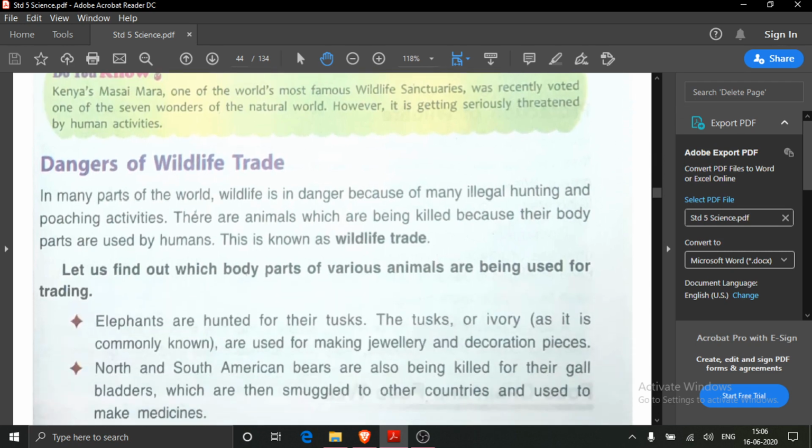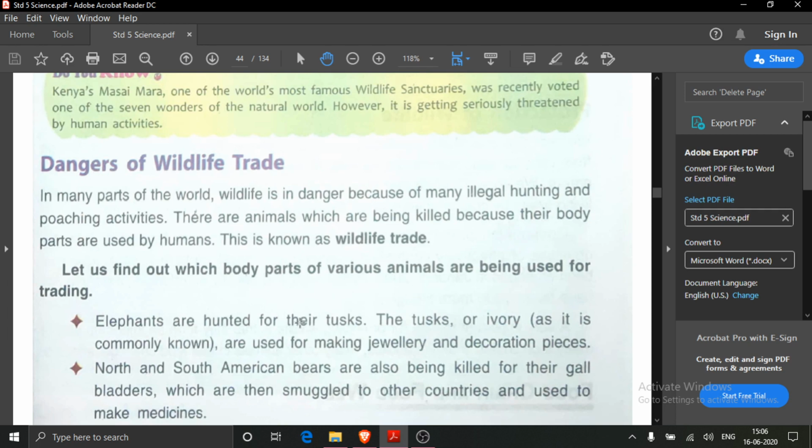Now some dangers of wildlife trade. I also told you about wildlife trade. What is wildlife trade? Some animals are being killed because their body parts are used by humans, and it is called wildlife trade, and it is very harmful. Why is it harmful? Because of this wildlife trade, many animals are becoming extinct and their life is in danger.